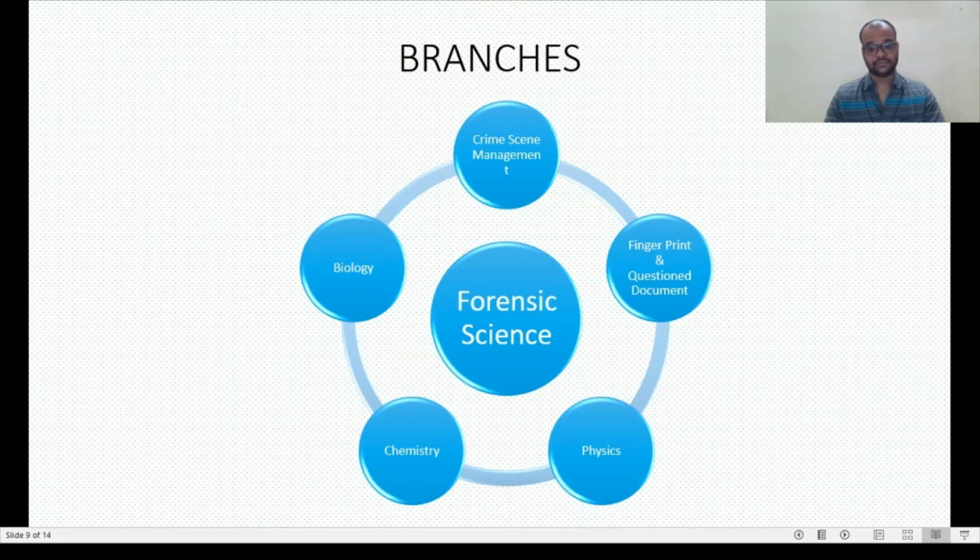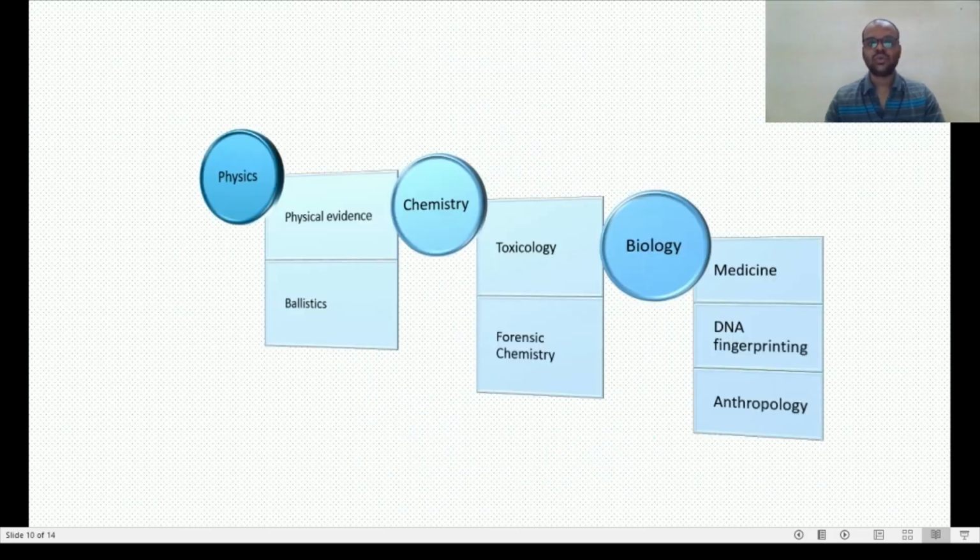Then physics, chemistry, and biology. So forensic physics, forensic chemistry, and forensic biology. Now, this physics, chemistry, and biology are further subdivided. Physics is divided into physical evidence and ballistics.